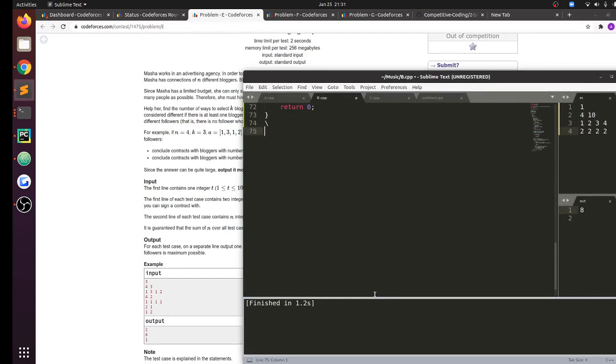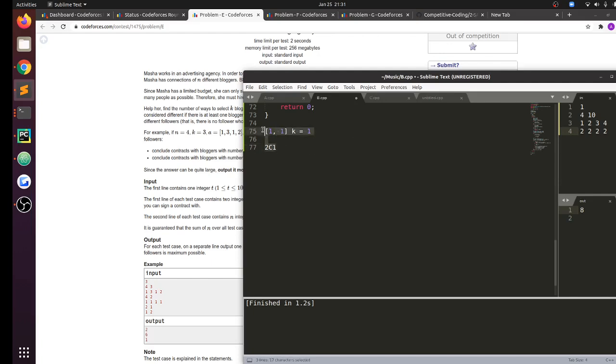Suppose in the second test case I have 1 1 2 3. If I sort the a_i values and I want to remove 3 elements, I remove 3, I remove 2, but for removing 1, the kth largest element, how many times does it occur? The third largest element occurs 2 times, right? So I need to take these 2 values, so my K value reduces to 1, and among the remaining values I can take any one. So the answer would be 2C1, since from these 2 elements I can choose any one element.